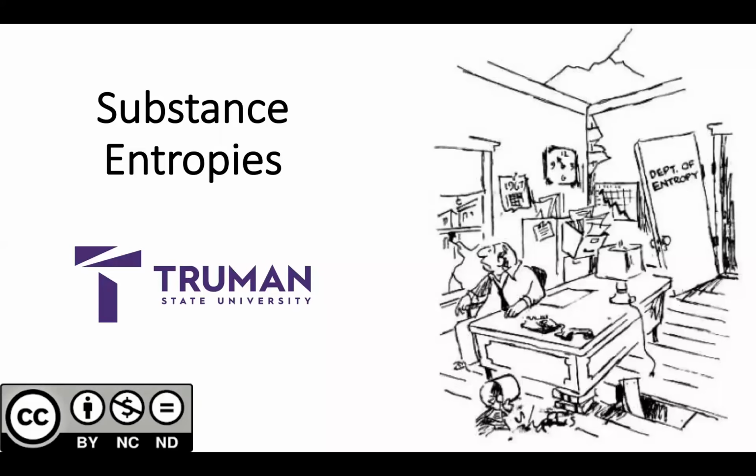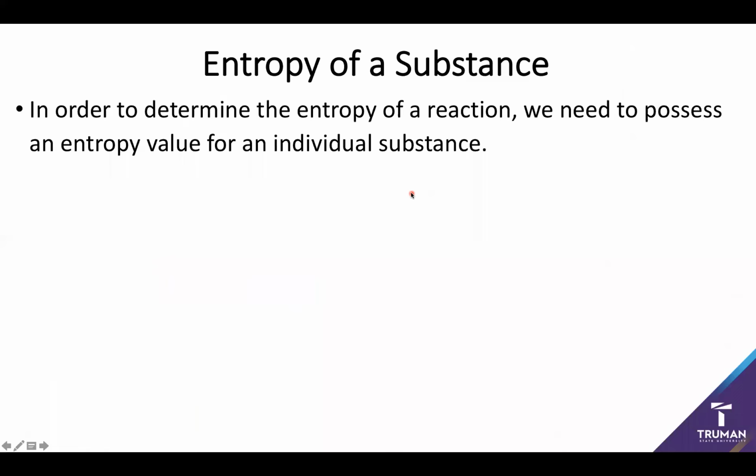So today we're going to focus a little bit more on the entropy of individual substances. One of the reasons we need to do this is if I'm going to try and determine an entropy of reaction, I need to have the entropy of my products and the reactants. One of the starting places we can go to is what's called the third law of thermodynamics. Yes, I know we're skipping the second for now.